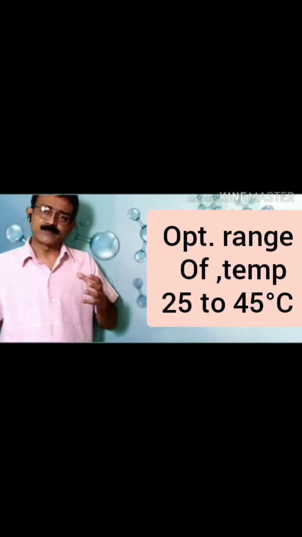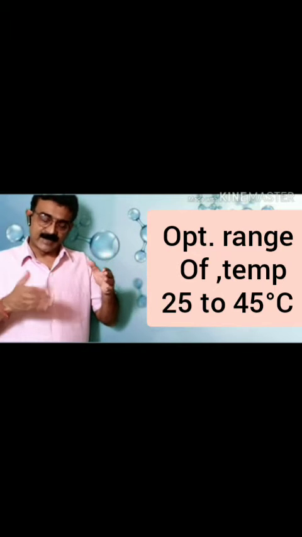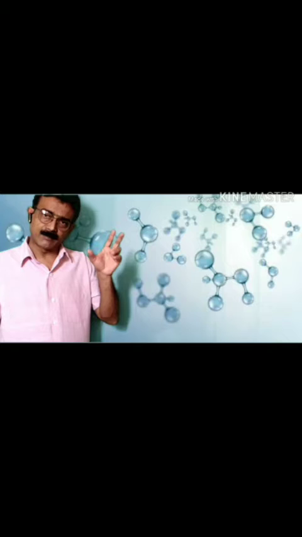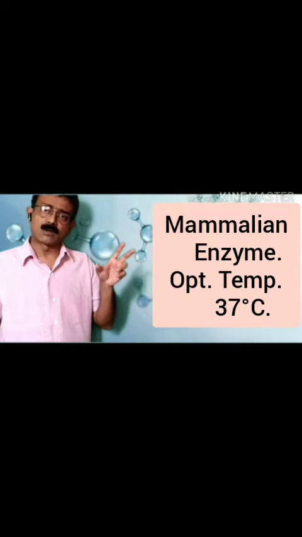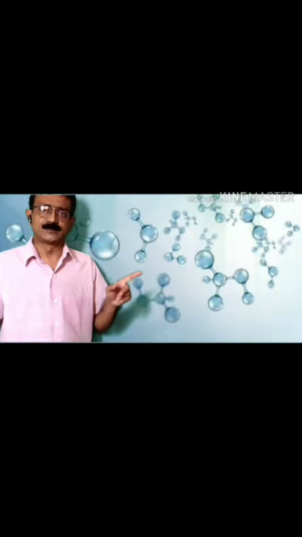When an enzyme is very active at a particular temperature or range, it is referred to as the optimum temperature or optimum temperature range.